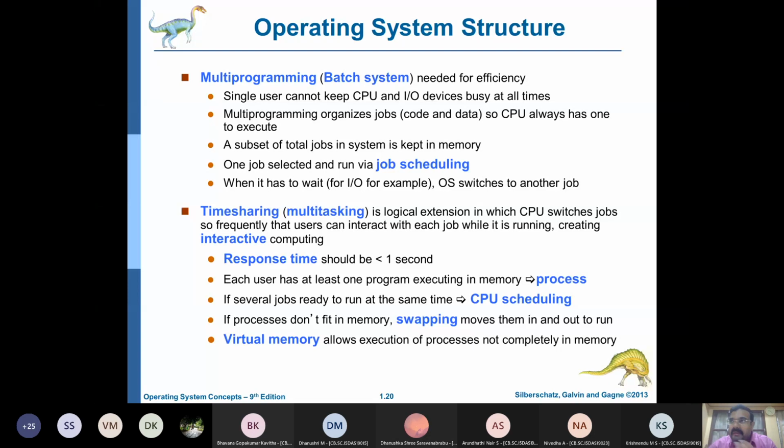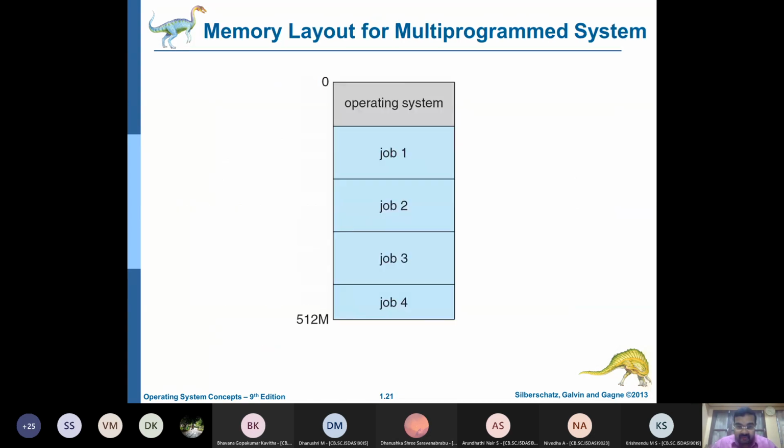And sometimes it will do some swapping that we'll learn later. Don't confuse now. The majority of operating systems are totally focused on time sharing or multitasking.